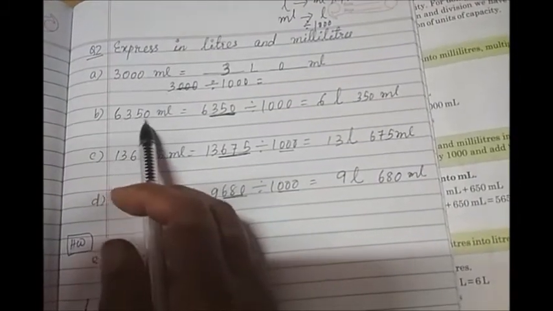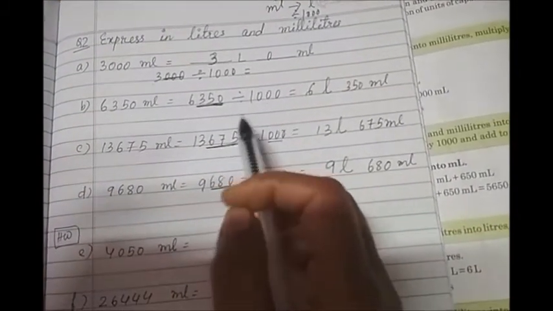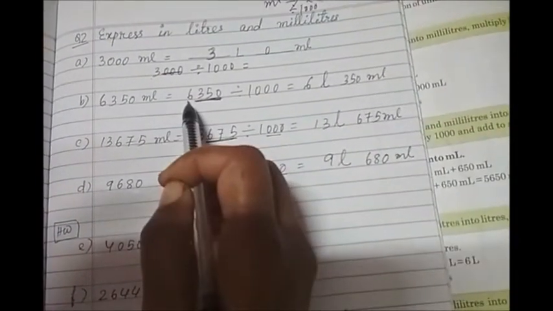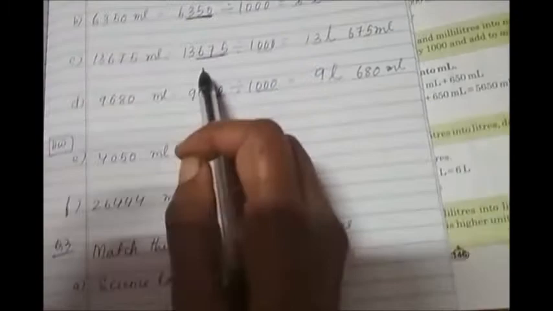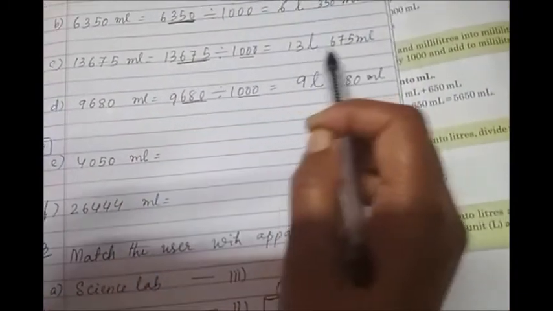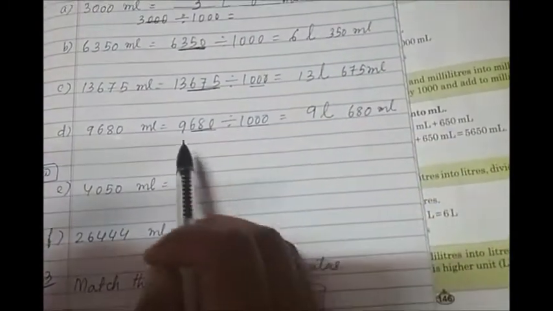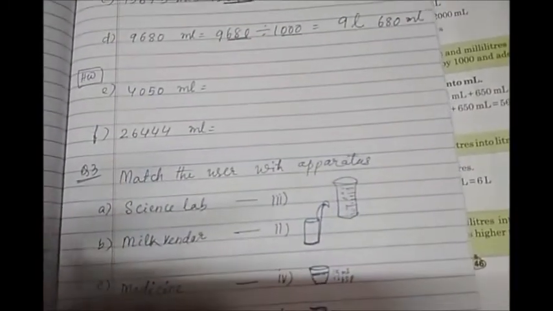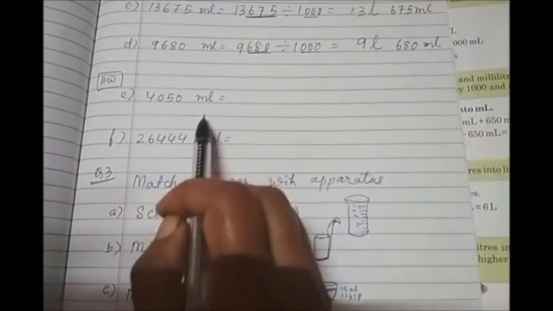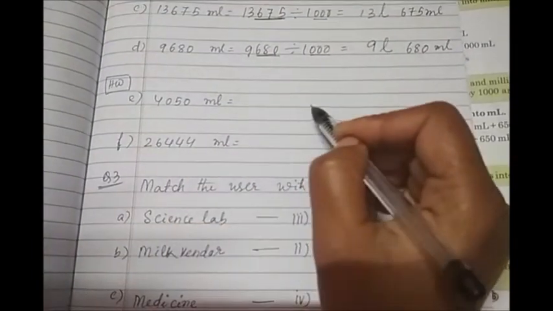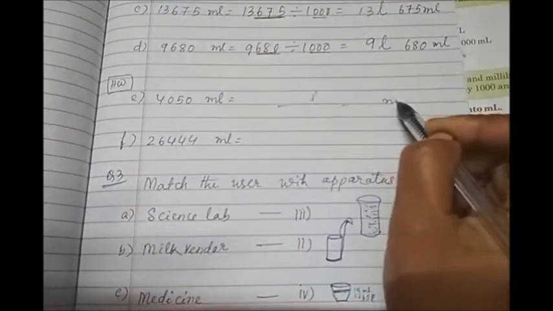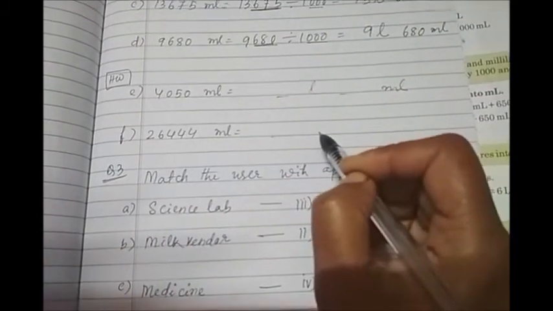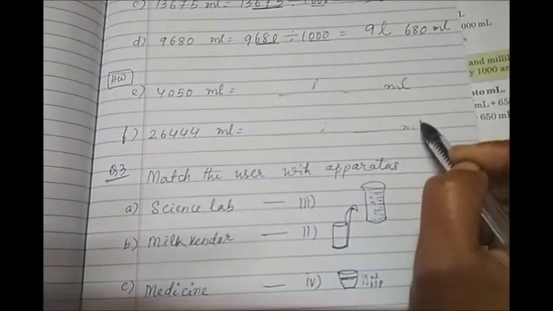Same way, 6350 divided by 1000. These 3 places, 350, are milliliter and the 1000 place is liter. Same way, here it is 13 liter 675 milliliter, 9 liter 680 milliliter. And these two are your homework: 4050 milliliter change into liter and milliliter, how many liter and how many milliliter? And 26,444 milliliter is equal to how many liter and milliliter.